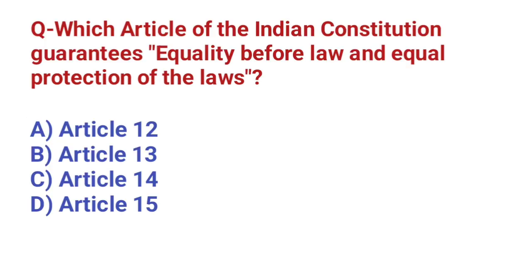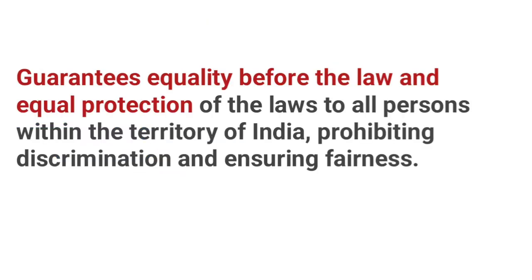Which article of the Indian Constitution guarantees equality before law and equal protection of the laws? Correct answer, Article 14. Article 14 guarantees equality before the law and equal protection of the laws to all persons within the territory of India, prohibiting discrimination and ensuring fairness.